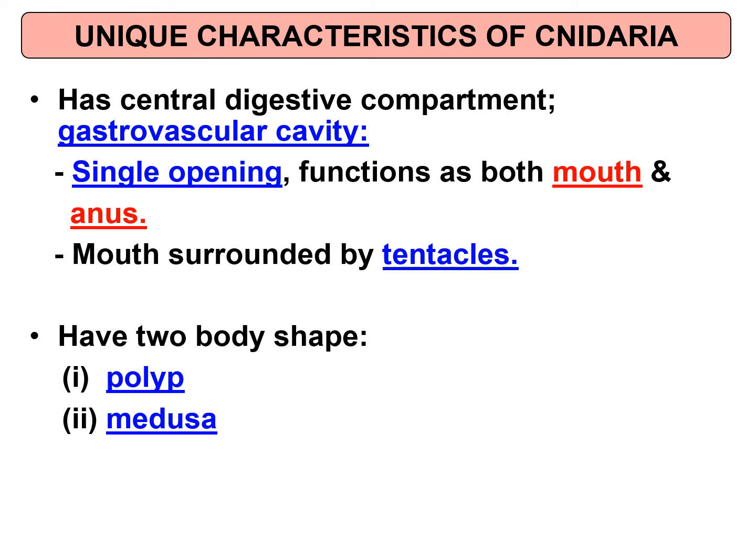Cnidaria has a central digestive compartment that includes the gastrovascular cavity. Maknanya dia dah ada sistem digestif, pencernaan. That's why they have this, but dia punya digestive system dia ada single opening saja. Maknanya bukaan dia tu itulah mulut dan itulah anus. Okay, the mouth is surrounded by tentacles. Jadi ini kat sini mouth. So this is the tentacles.